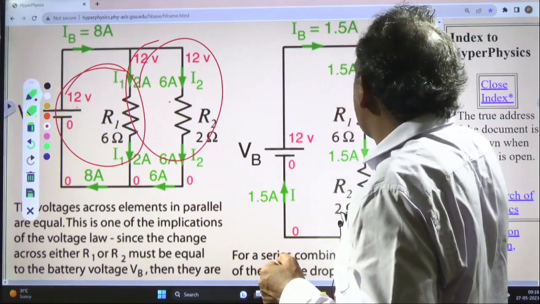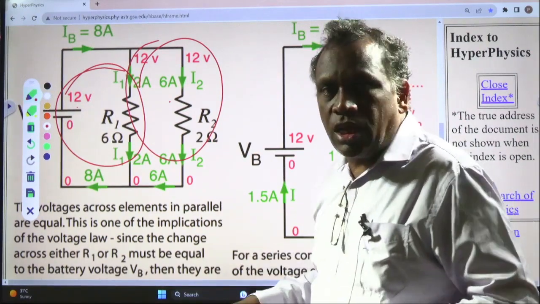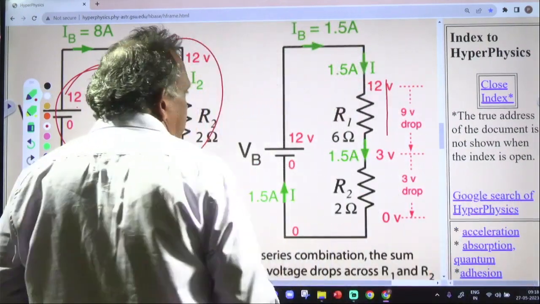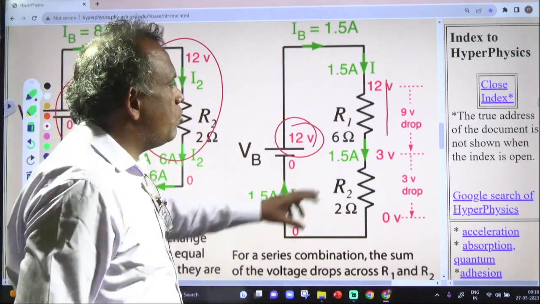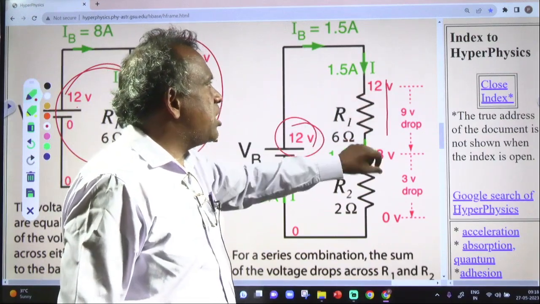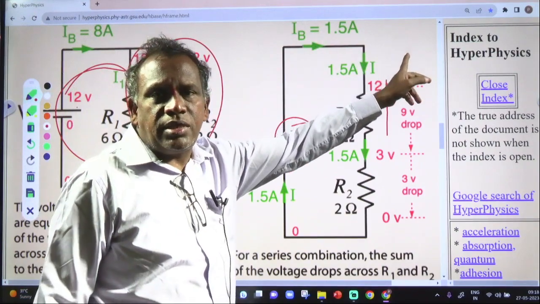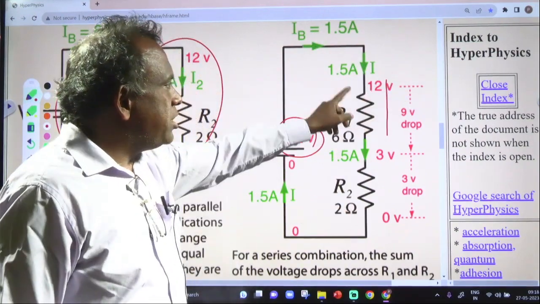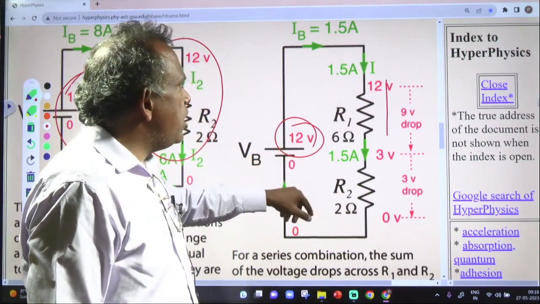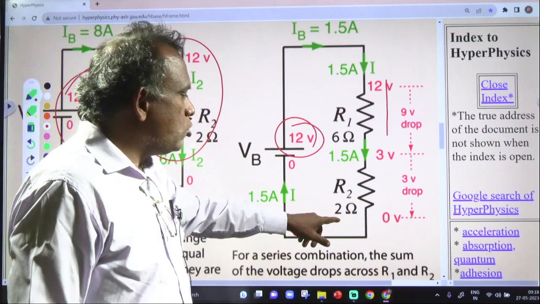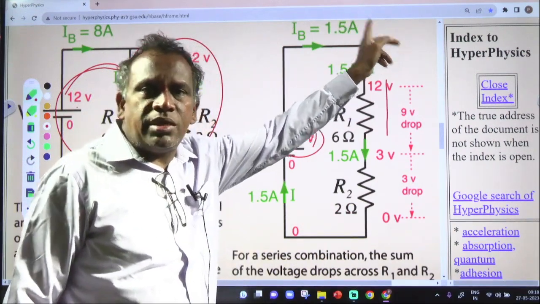In the series connection, with the same resistors, the current passing through the circuit is 1.5 amperes, because the effective resistance will be changed. What is the effective resistance? Here 6 ohms and 2 ohms, so 6 plus 2 is 8. 12 by 8 becomes 1.5. 1.5 amperes is the total current.